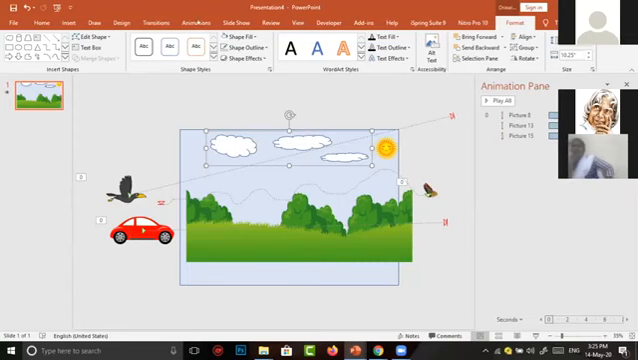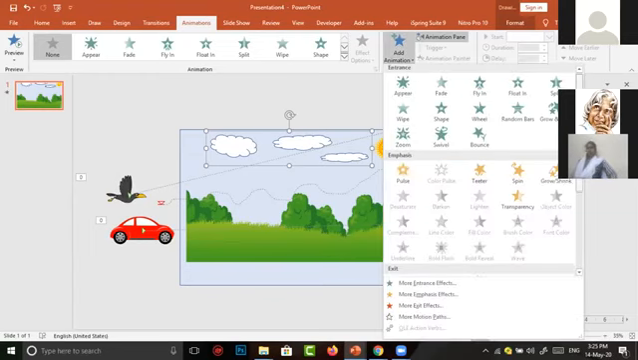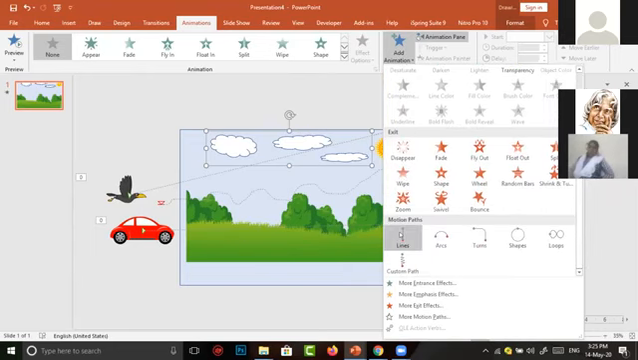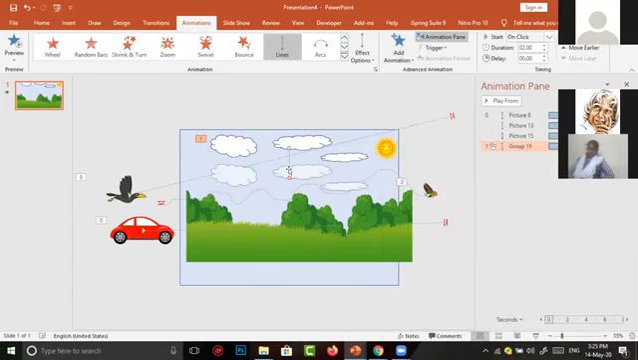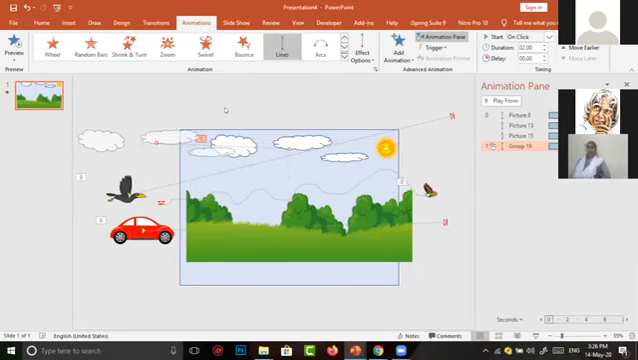Again the same procedure. Go to animations. Then add animation. Go to motion path. Again I select lines. The ending point is here. I make them move to the right. Here the animation part is completed.